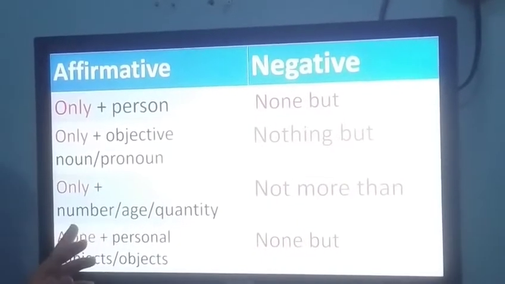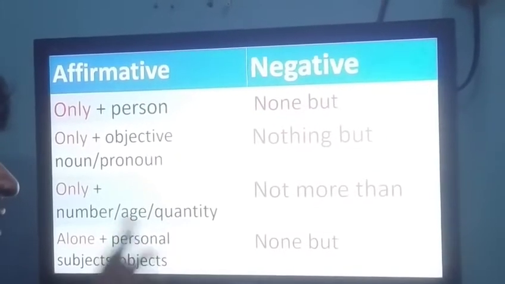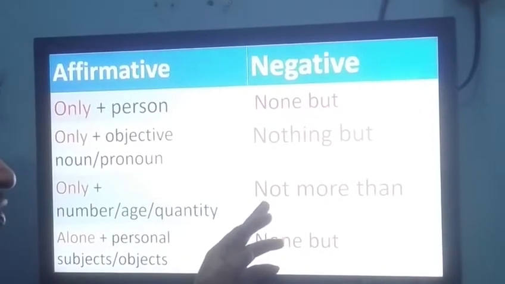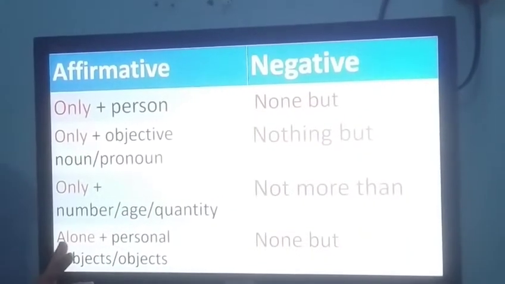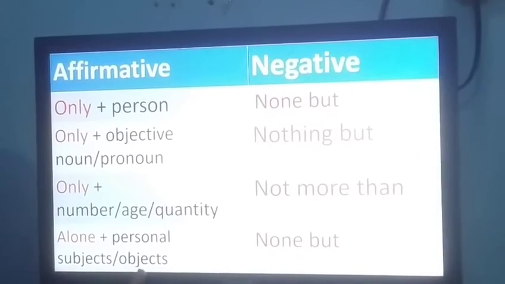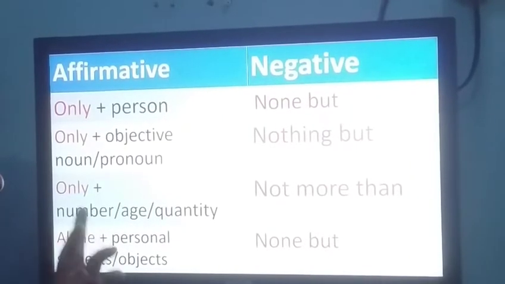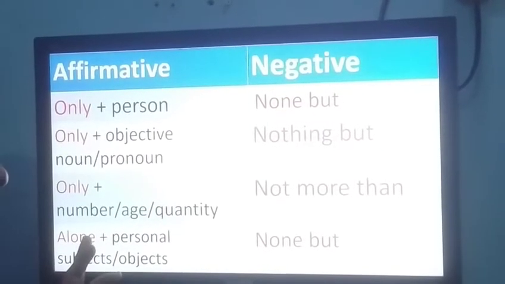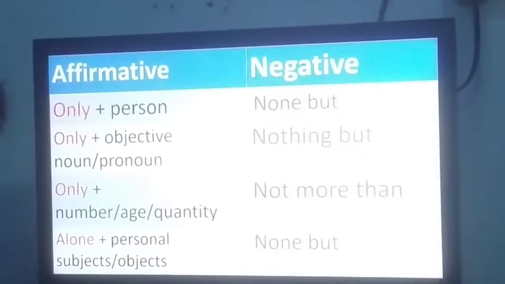If you get only with number, age or quantity, in place of only you have to use not more than in negative sentence. Alone plus personal subjects or objects. You usually know that alone is used with personal subjects or objects. In place of this alone we have to use none but to make our sentence negative.